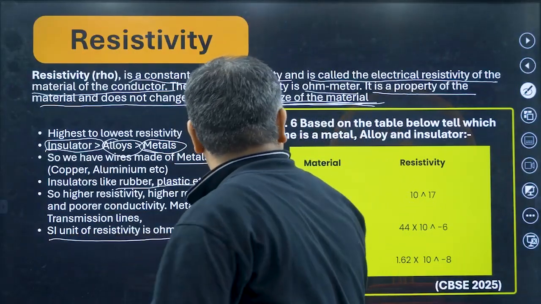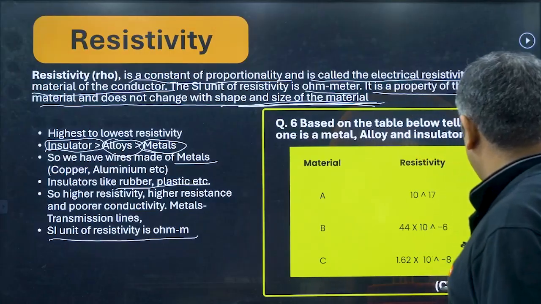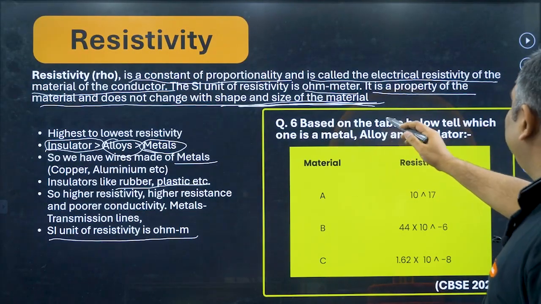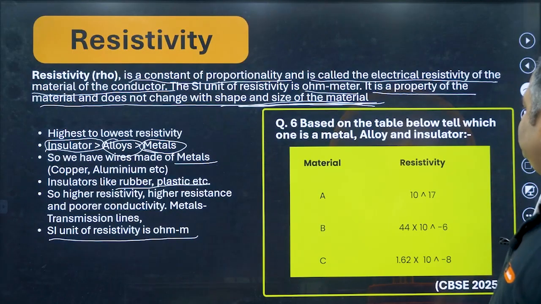Clear? Now this question came in CBSE 2025. Based on the table below, tell which one is a metal, alloy and insulator.